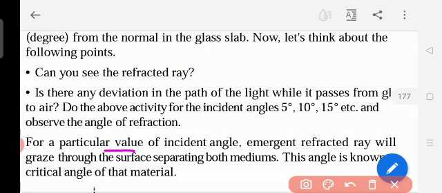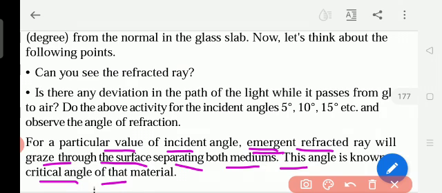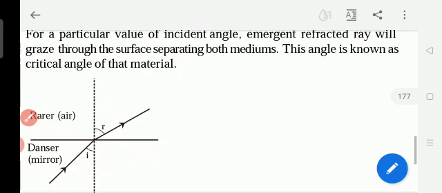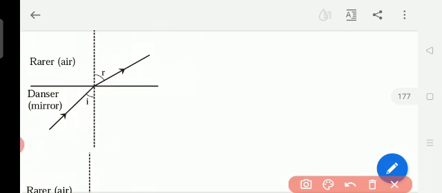For a particular value of incident angle, the emergent refracted ray will graze through the surface separating both the mediums. This angle is known as the critical angle of that material. Okay, so for a particular value of incident angle, the emergent refracted ray will graze through the surface separating both the mediums. This angle is known as the critical angle of that material. Okay, now here this incident ray is emerging.